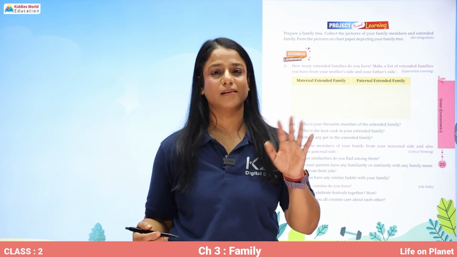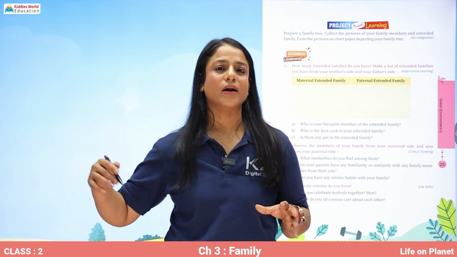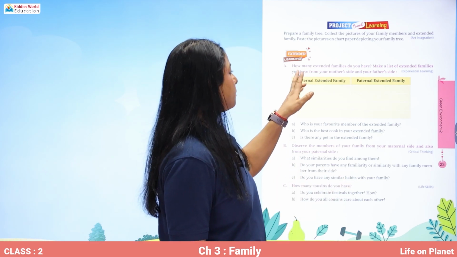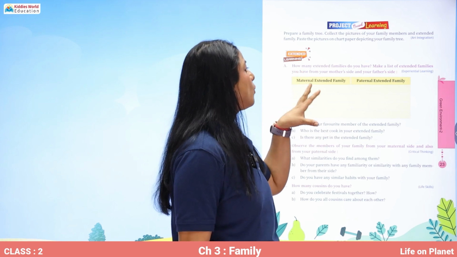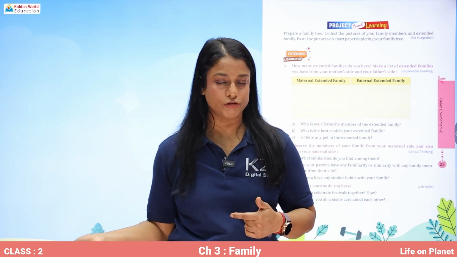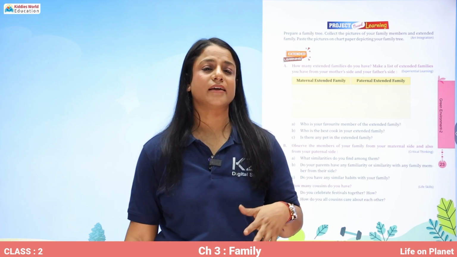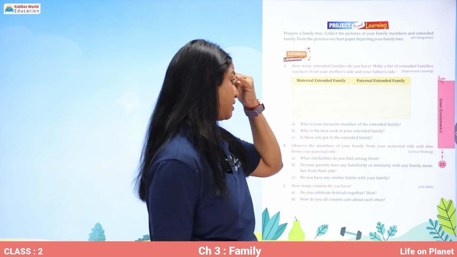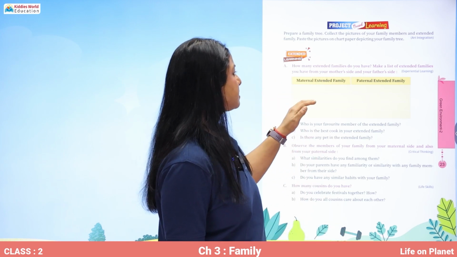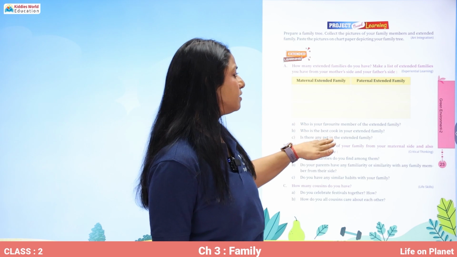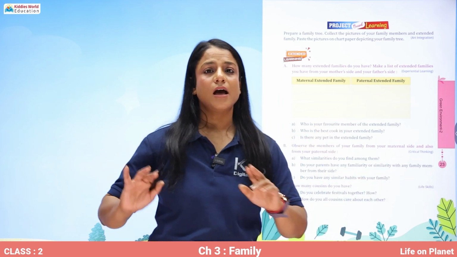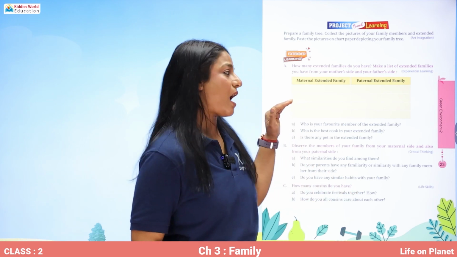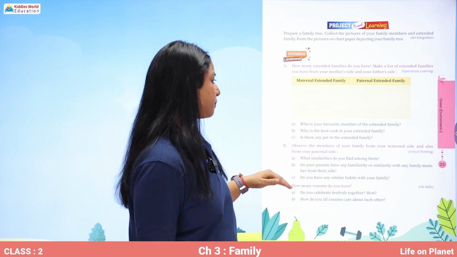And ask your grandparents, what are the names of your uncles and aunts. Now, you have to find out how many extended families do you have, correct? So there can be one extended family, two, three extended families. So all the extended families from your maternal side and your paternal side, ask your mother, ask your father about those families and write about them.